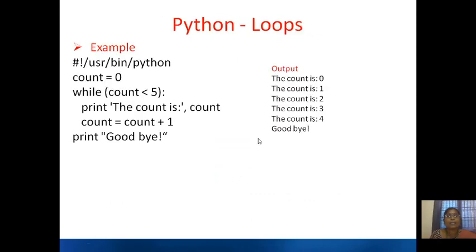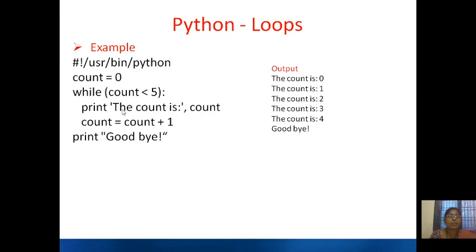So let us see an example. Here count equals 0. So here you are checking, is 0 less than 5? Yes, that is true. So it will print count is 0. Then count will be incremented by 1. Now count becomes 1, and again it will go and check, 1 is less than 5.